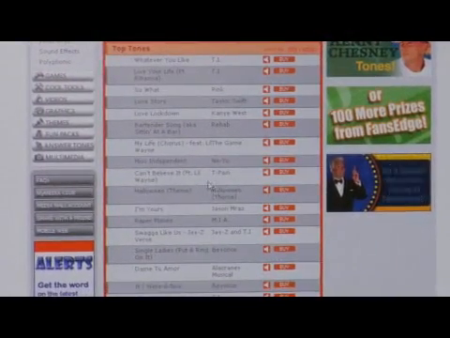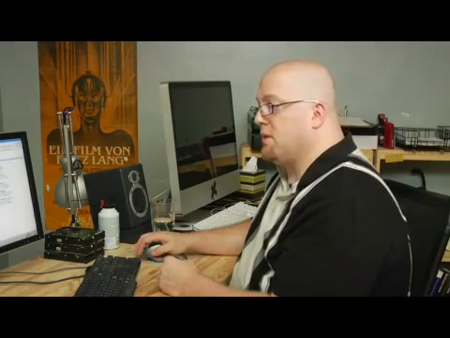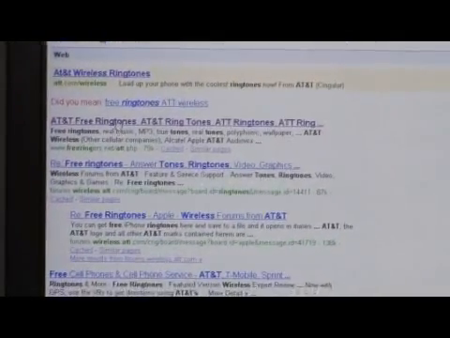And from here you can search through all the different ringtones. Some of them are buy, some of them are free. You just have to go through the list and find which ones you like. There are other websites. I'll go ahead and hit back. And let's see, we'll go to this top one here.